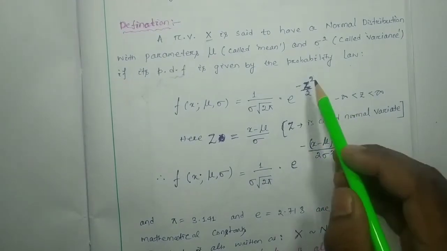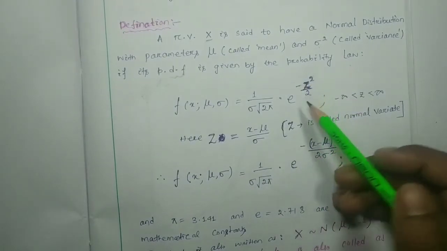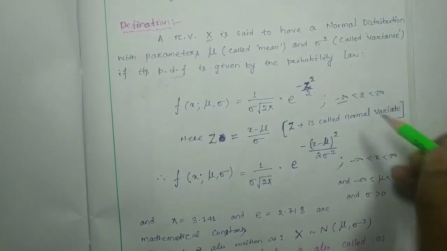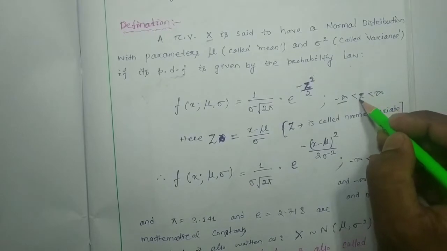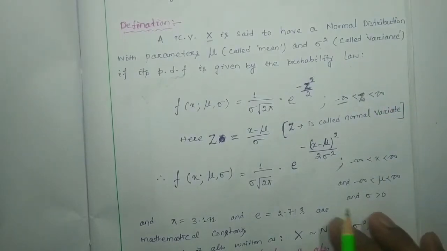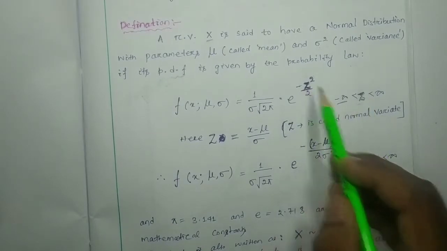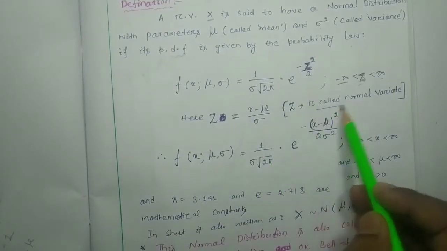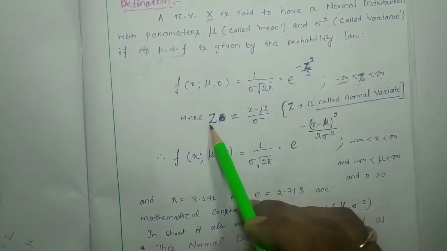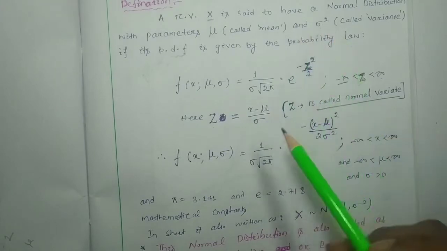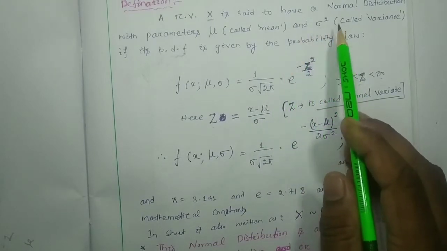And this z value can vary from minus infinity to plus infinity. So this is z, z only. This z can vary from minus infinity to plus infinity, and here z is called your normal variate, and z can be written in the form of mean and standard deviation.